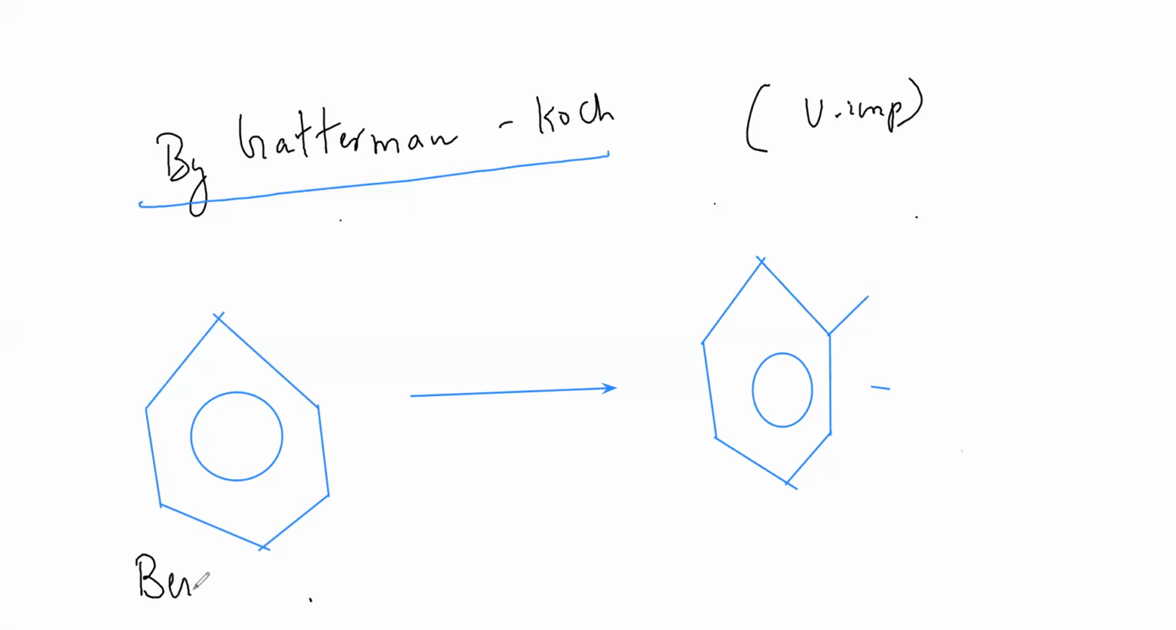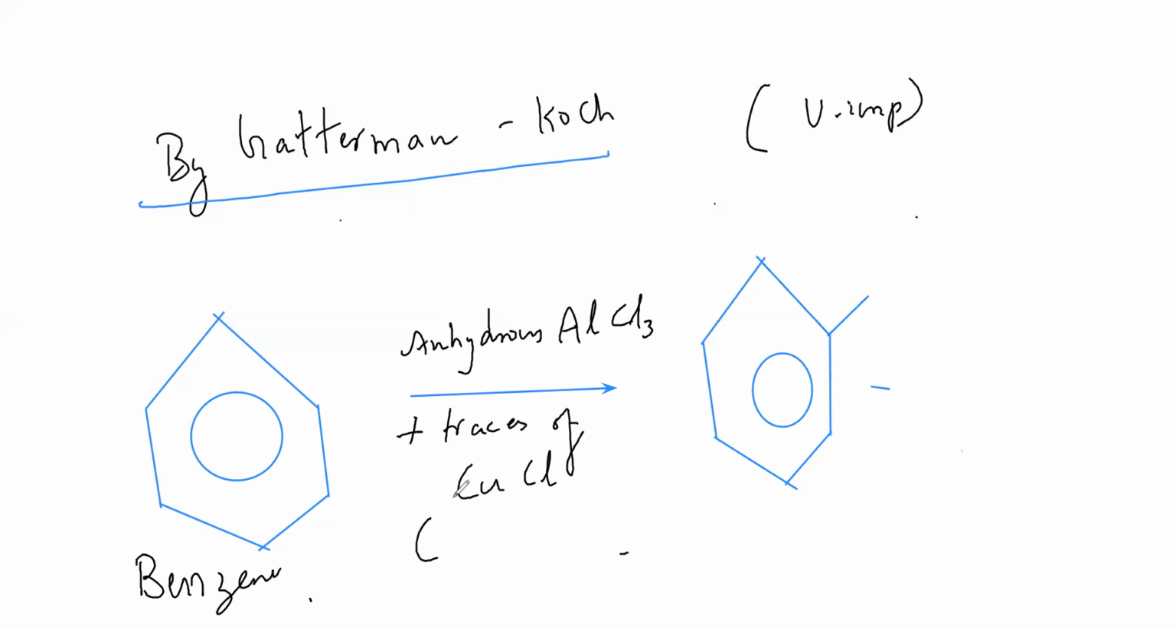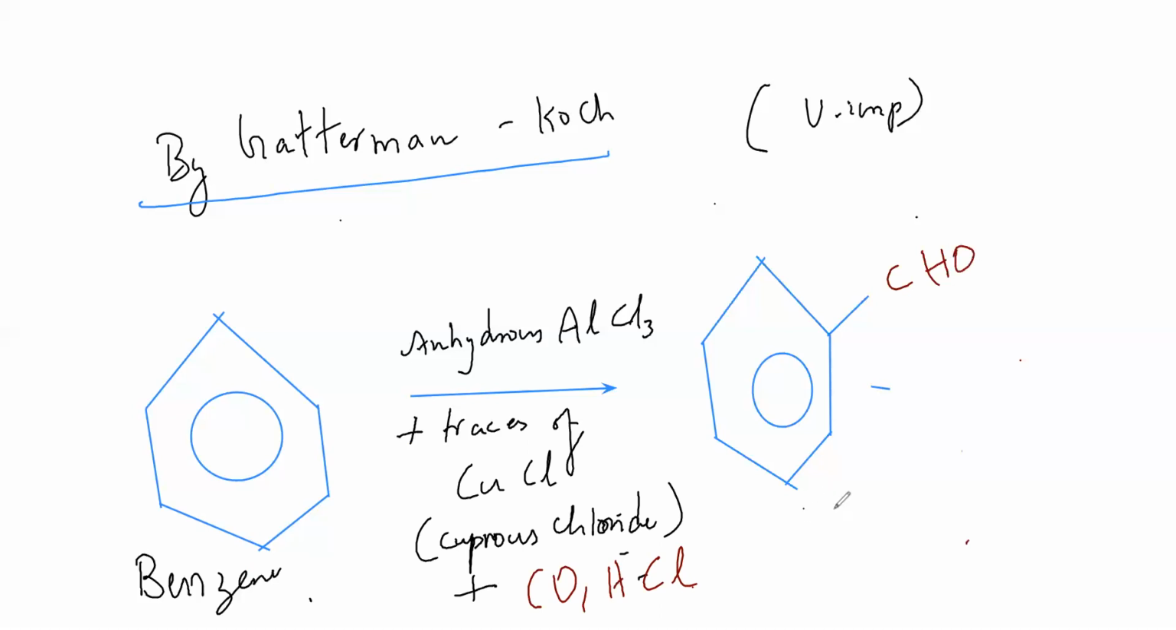So this is a benzene thing, correct? Benzene on treatment with anhydrous aluminum chloride, anhydrous AlCl3, plus traces of cuprous chloride, CuCl, plus carbon monoxide and HCl will give me what? An aldehyde, CHO. That's it.